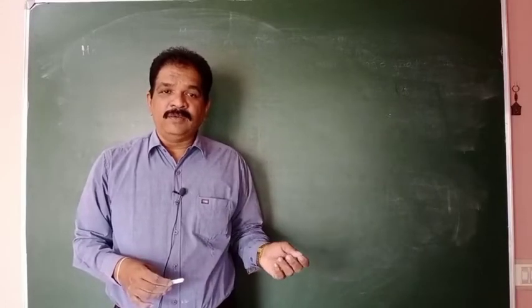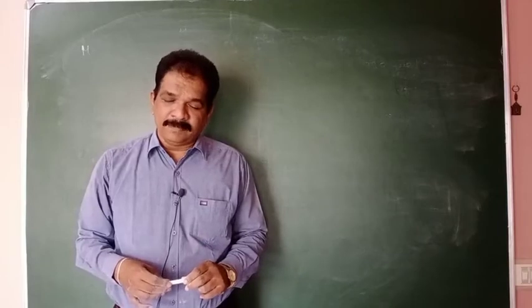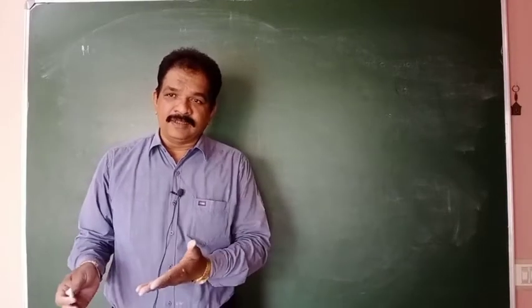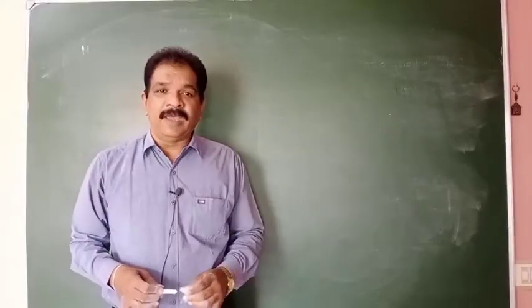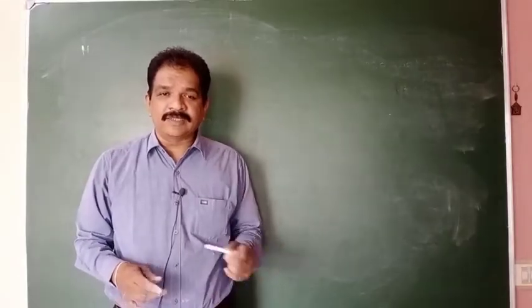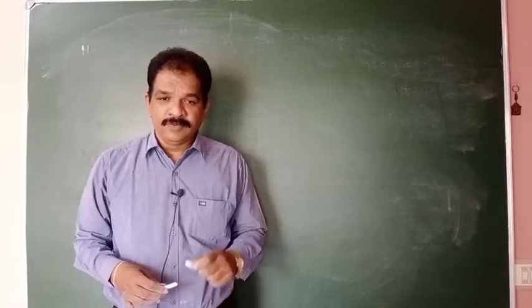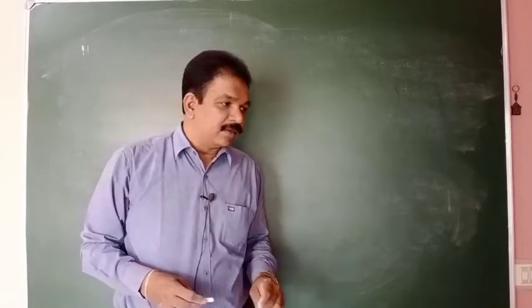In the same way, potential energy of the magnet, torque acting on the magnet here. In the same way, what is meant by magnetic flux? All these concepts are completed up to now. Next, come to the next topic.